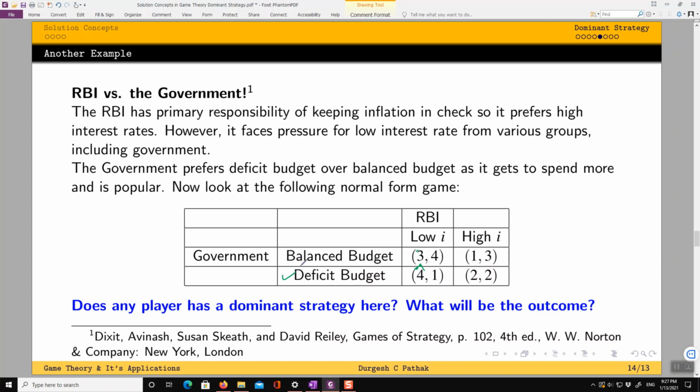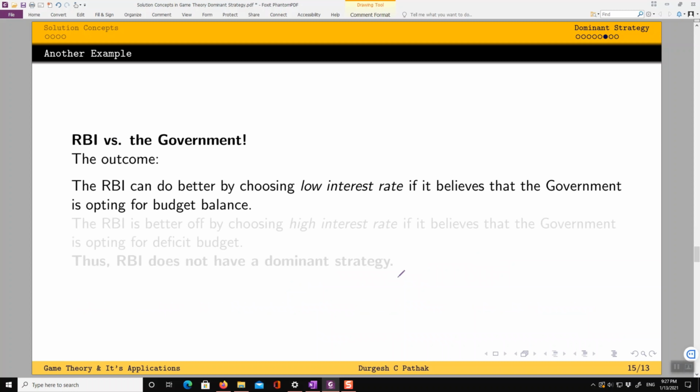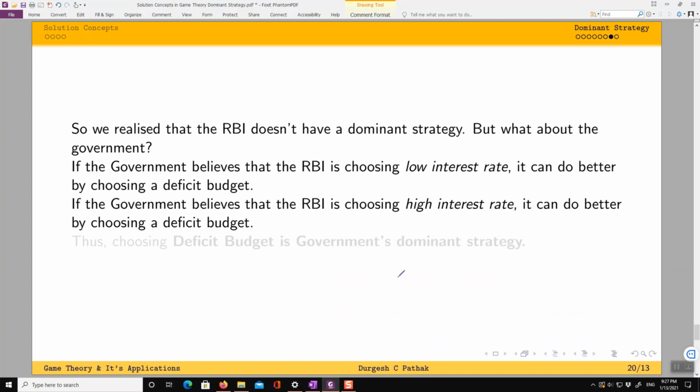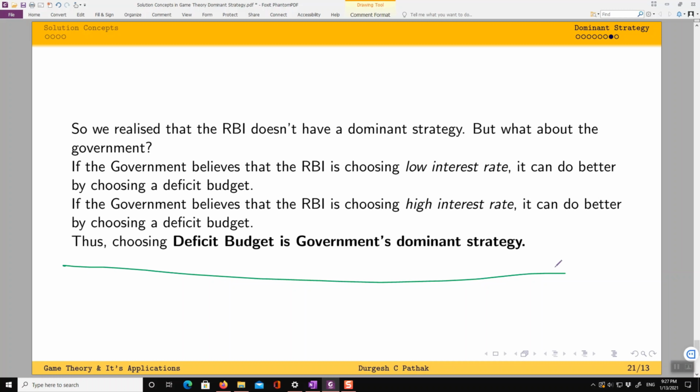Now, if the government believes that RBI is going to choose a high interest rate, and the government chooses a balanced budget, the government gets 1. If the government chooses a deficit budget, it gets 2. Again, 2 is strictly greater than 1. So we realize that a deficit budget is actually strictly dominating a balanced budget, right? So the government has a dominant strategy, and this is choosing the deficit budget.